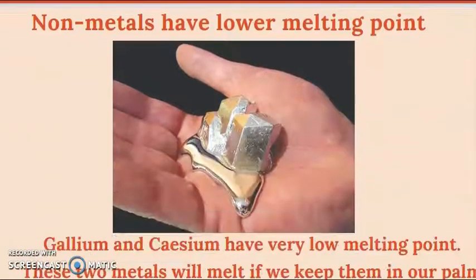Next, non-metals have very low melting points. One of the best examples to explain this is when you take gallium in your hand, it will start melting. These are the two metals, only gallium and caesium. Let's have a quick look at an experiment where we can see the gallium melt in the hand. When it is transferred to a plate, it hardens again. So let's have a look.